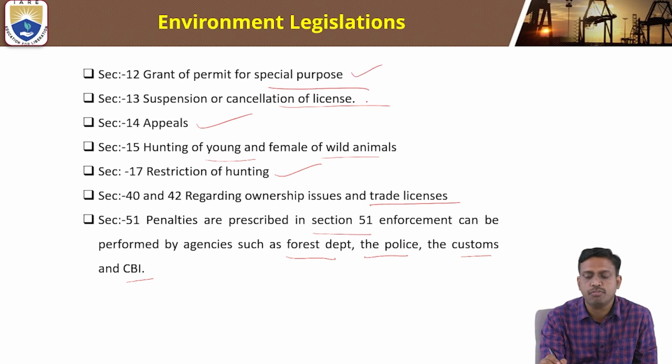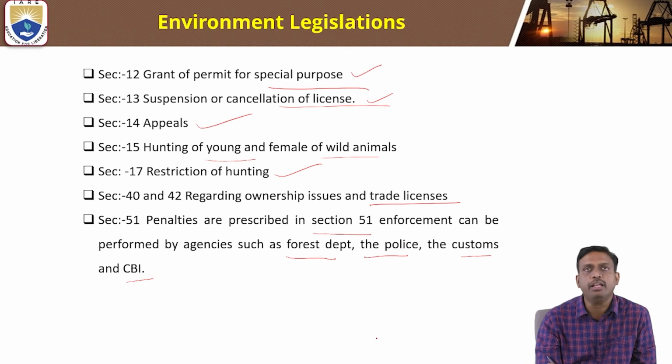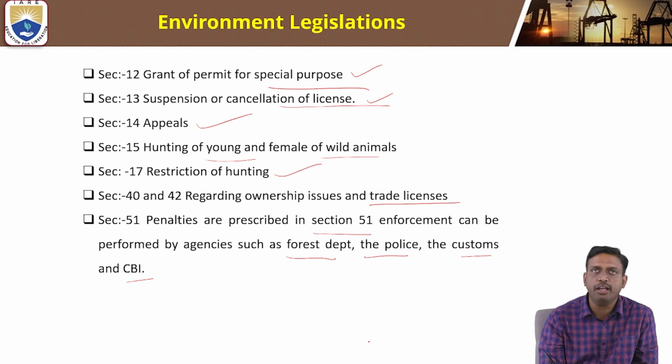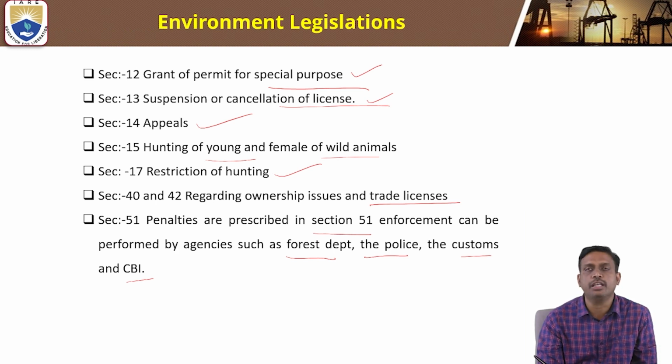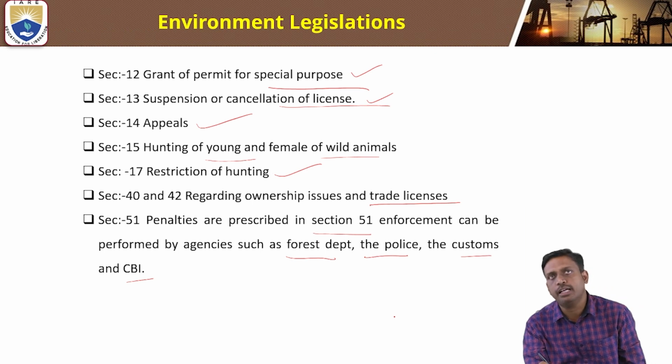Suspension or cancellation of license is Section 13, and appeals are covered by Sections 14 and 15. Hunting of young and female wild animals and restriction of hunting is Section 17. Sections 40 and 42 regard ownership issues and trade licenses. Penalties are prescribed in Section 51. Enforcement can be performed by agencies such as the Forest Department, Police Department, Customs, and CBI.